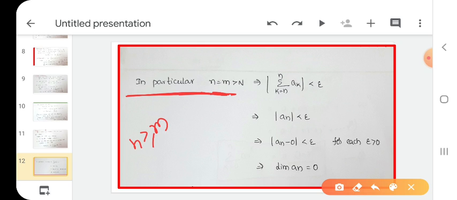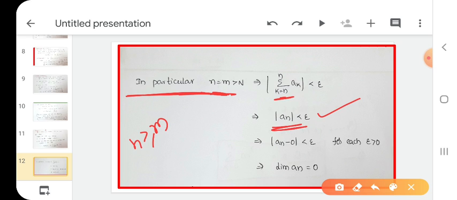If n equals m, that implies summation k equals, I write n in m's place. Actually, here we have m, now I write n. So k equals n to n means k equals n only. So I write n in k's place. What do we get here? Mod an less than epsilon.